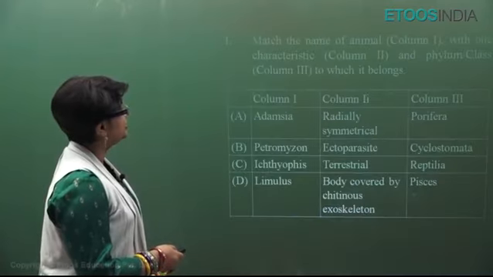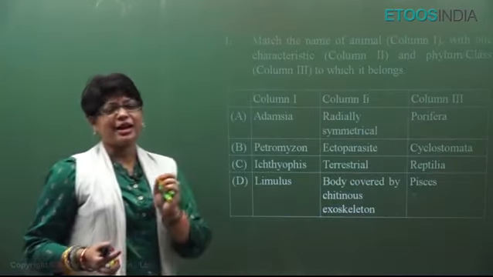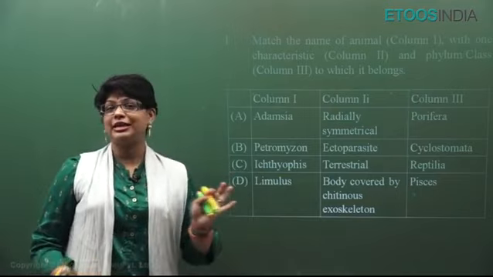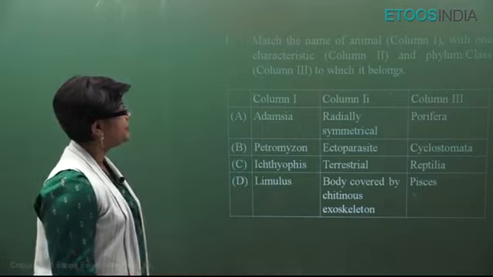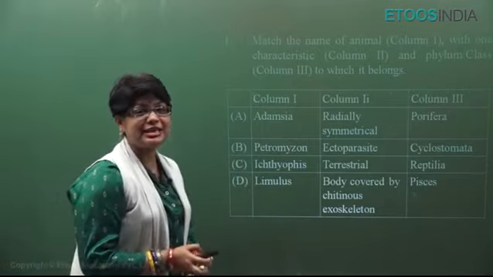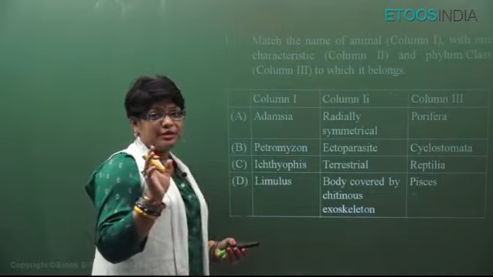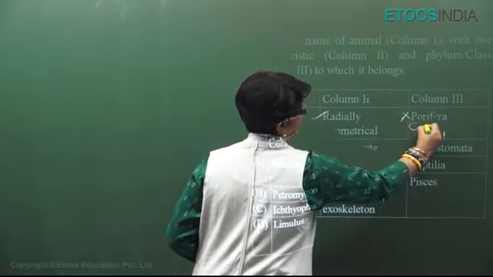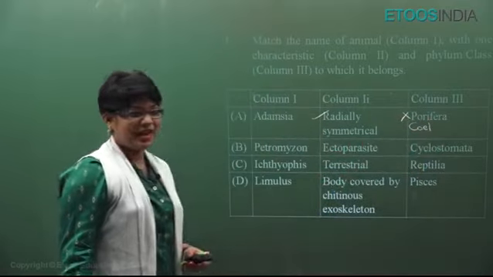Alright, so these three charts are very, very important. Let's try to solve 2-3 questions. Remaining ones we have solved a lot in the concept booster course. Let's see. Now you have to match. We'll go by the options. Adamsia is what? Sea anemone. Sea anemone means it is Coelenterata. It is radially symmetrical, yes, but it is not Porifera, it is Coelenterata. This cannot be the answer.